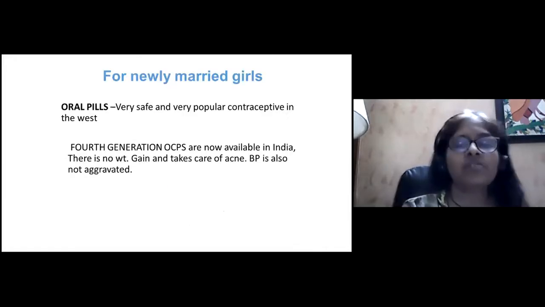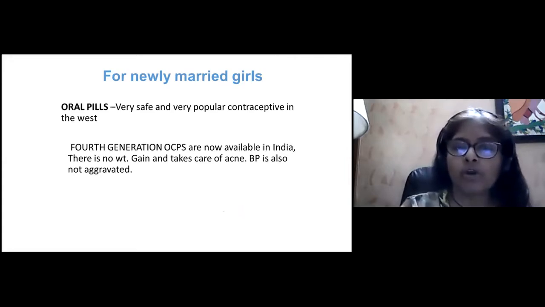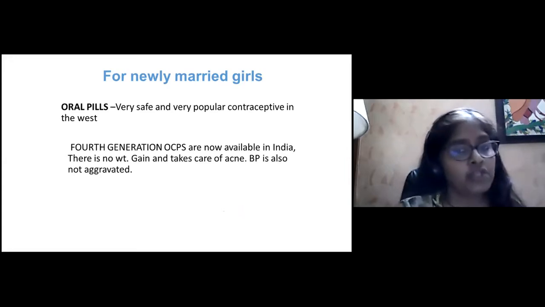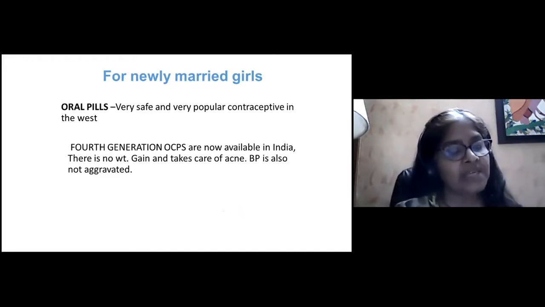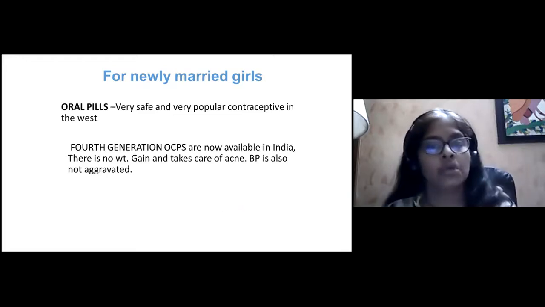So what contraception will you give for newly married girls? For newly married girls, oral contraceptive pills are very safe and very popular. The 4th generation oral contraceptive pills are available in India, where there is no weight gain. This takes care of acne, and BP is also not aggravated.